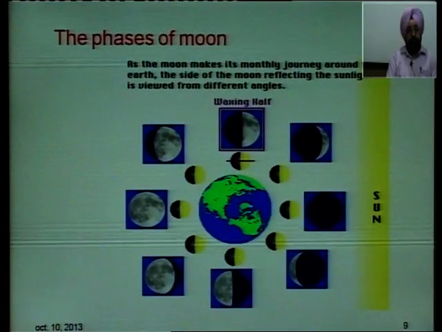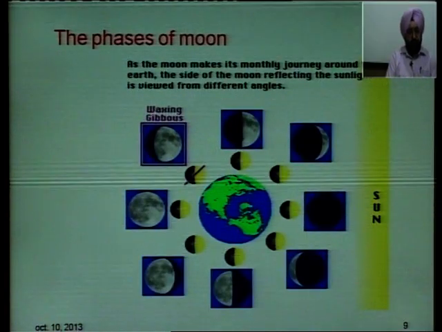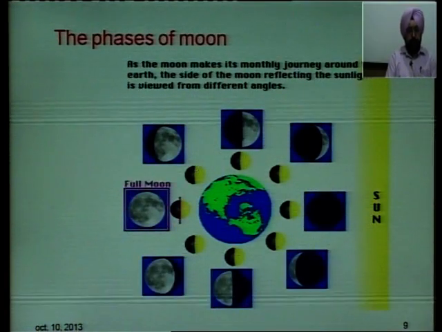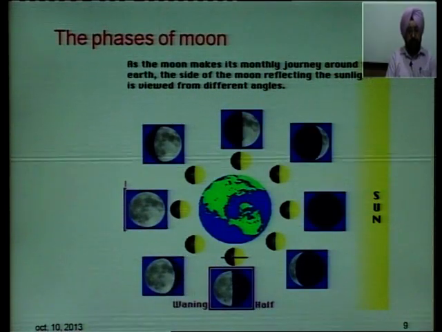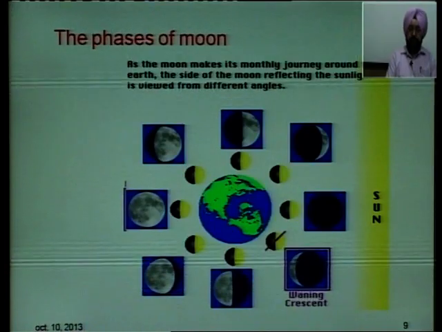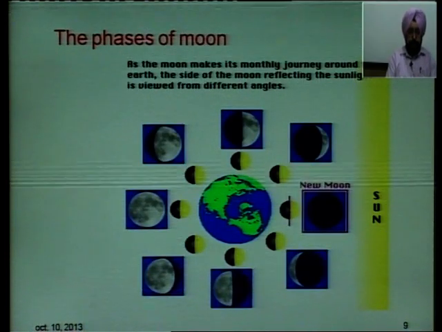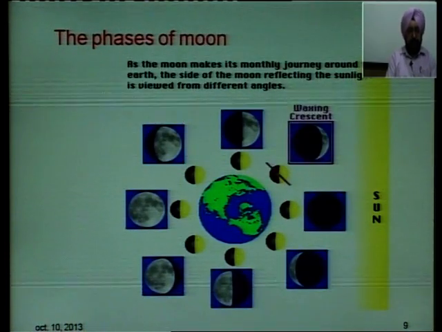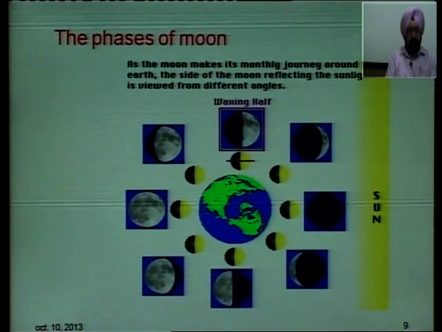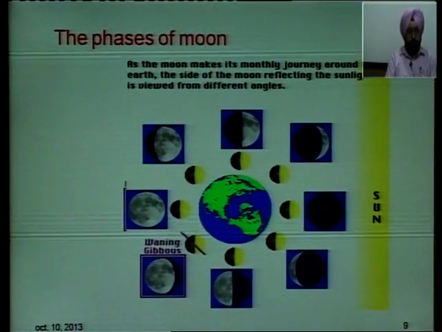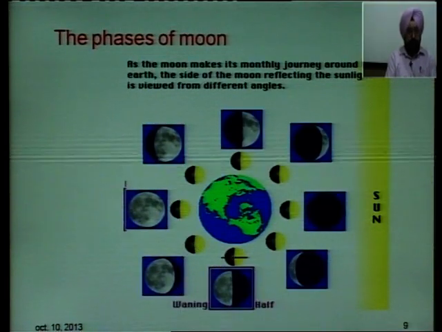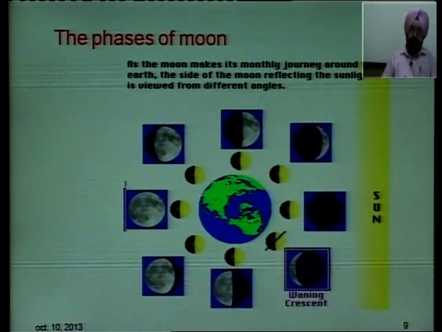as the moon makes its monthly journey around the earth, the side of the moon reflecting the sunlight is viewed from different angles. These are the phases: new moon, waxing crescent, waxing half, waxing gibbous, full moon, waning gibbous, waning half, and so on.